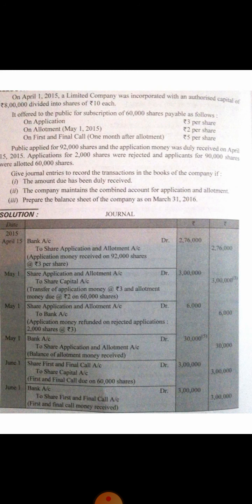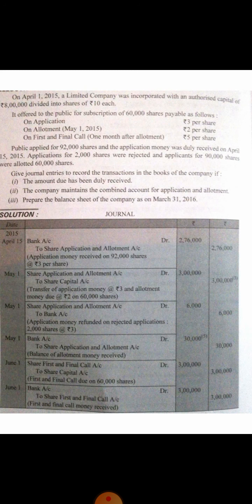Out of 2,76,000, the company has refunded 6,000. Clear? So the balance money is 2,70,000. Out of 2,70,000, application money was rupees 1,80,000.